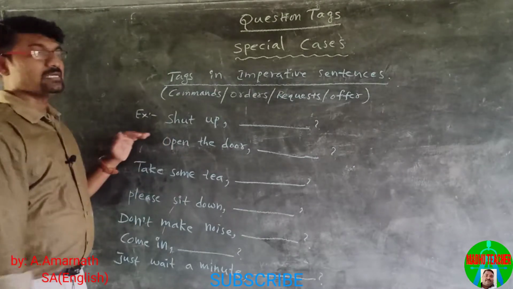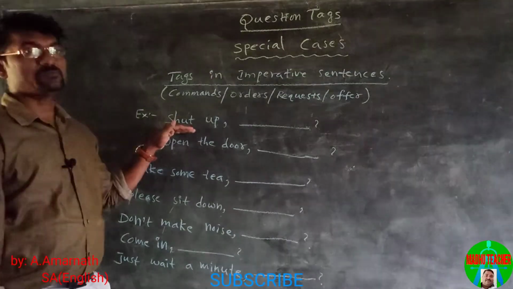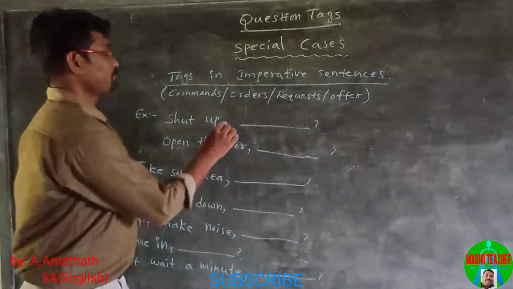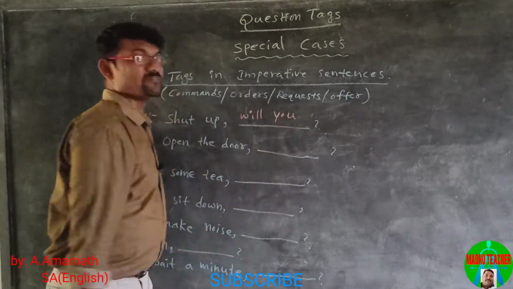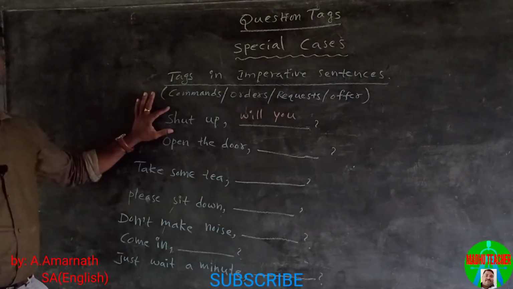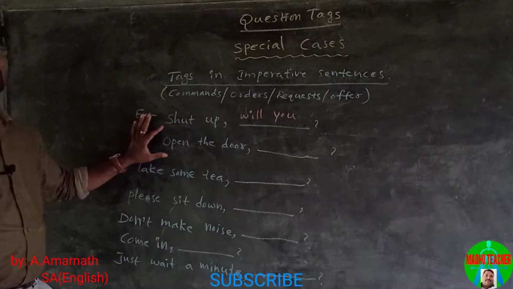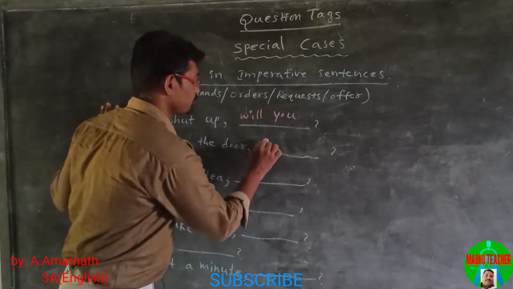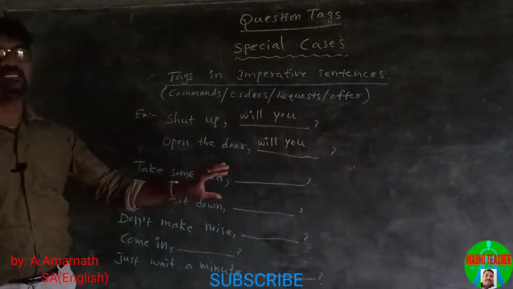So, shut up. In this imperative sentence, we use will you. Shut up, will you? Open the door, will you? Take some tea.